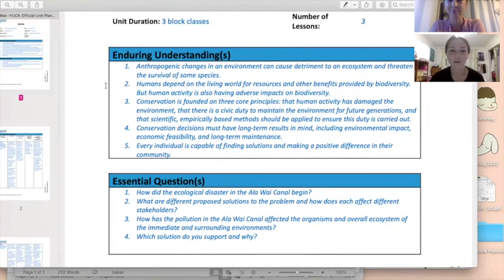So number 1 is that anthropogenic changes in an environment can cause detriment to an ecosystem and threaten the survival of some species. 2 is that humans depend on the living world for resources and other benefits provided by biodiversity, but human activity is also having adverse impacts on biodiversity. Those are focused mainly in the first lesson.